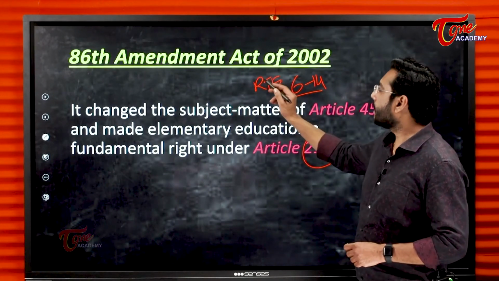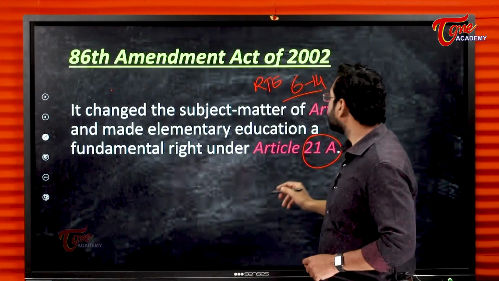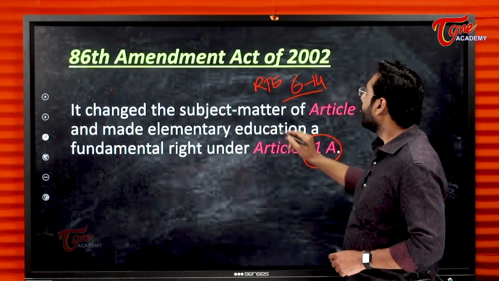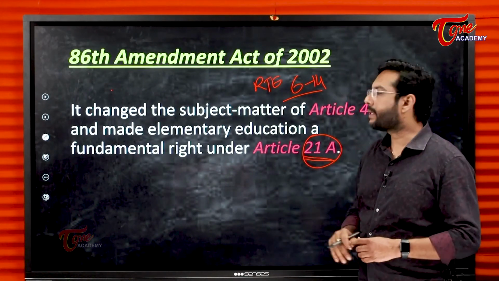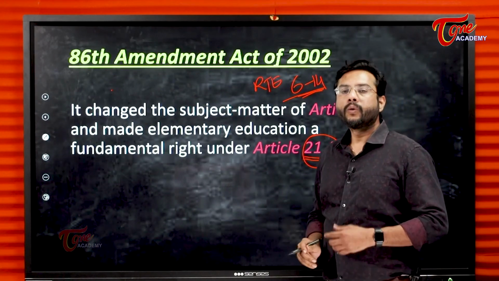So, this Amendment Act, that is the 86th Amendment Act, has inserted Article 21A, which guarantees or makes it compulsory for the age group of 6 to 14 years of children to go to school.